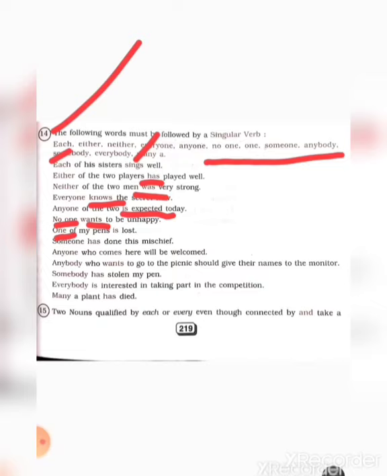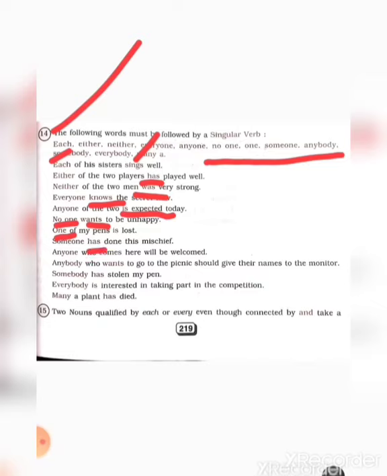Next, one of my pens is lost. I have already given this example, students. One of the apples is rotten. One is the actual subject over here, and is is the verb. So one of my pens is lost. Someone has done this mischief. Singular verb.